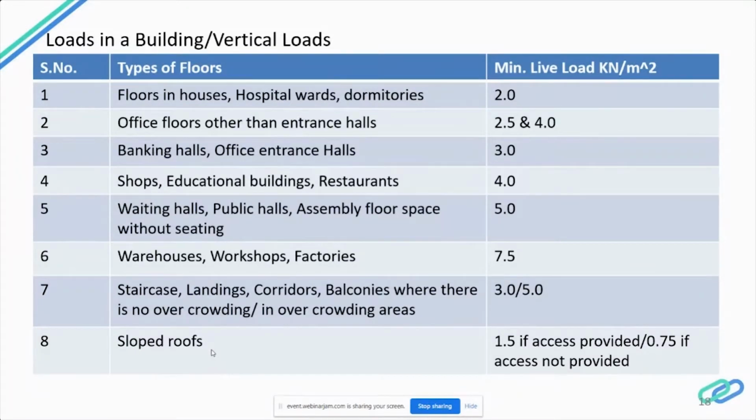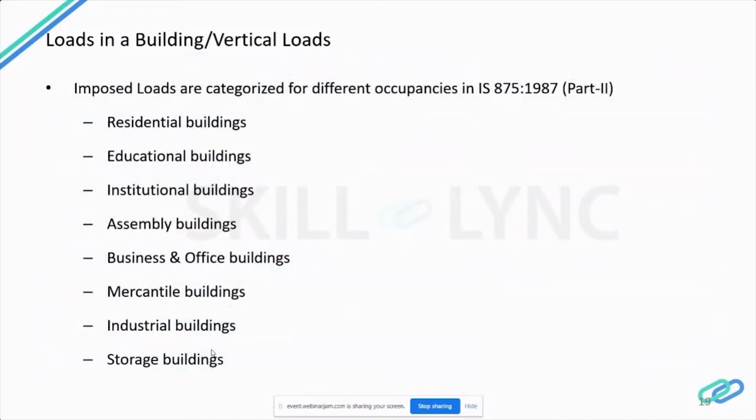Next is the imposed load, and how it is categorized in IS 875. These imposed loads or live loads are divided into separate tables: one for residential buildings, another for educational buildings, and so on for each building type. You have to follow all of these. If you are going to design a residential or assembly building, you have to take the loads they have given for each particular room. It is not a common load for all the rooms.